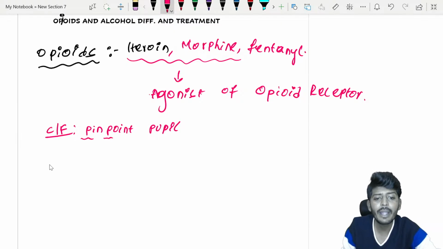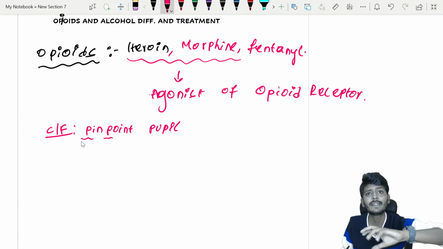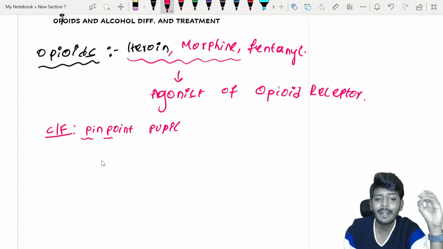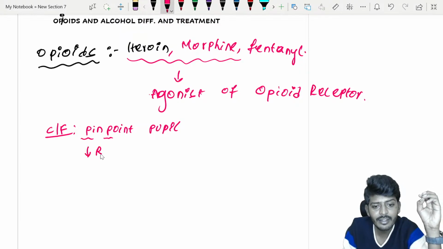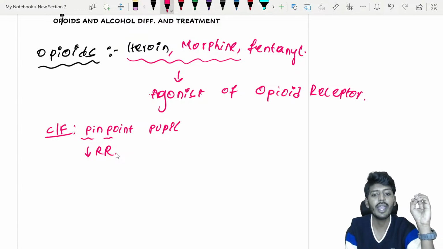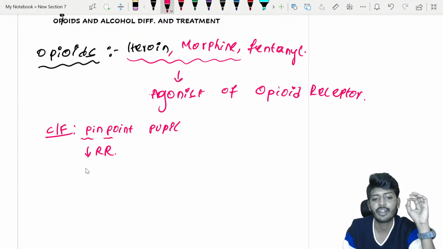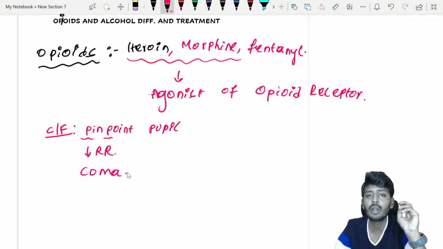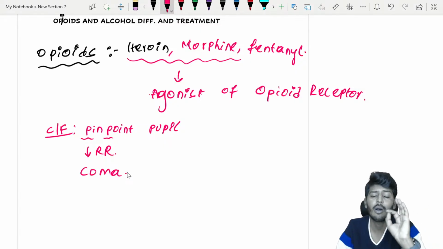If opioids are taken, they majorly suppress which centers of the brain? They suppress the cough center, and also, my dear students, they suppress the respiratory center, leading to a decrease of the respiratory rate. The third important clinical feature is that the patient can go into opioid induced coma. Maybe accidental overdose, maybe purposeful overdose. In both, pinpoint pupil, decreased respiratory rate, and coma are the common clinical features associated with opioid overdose.